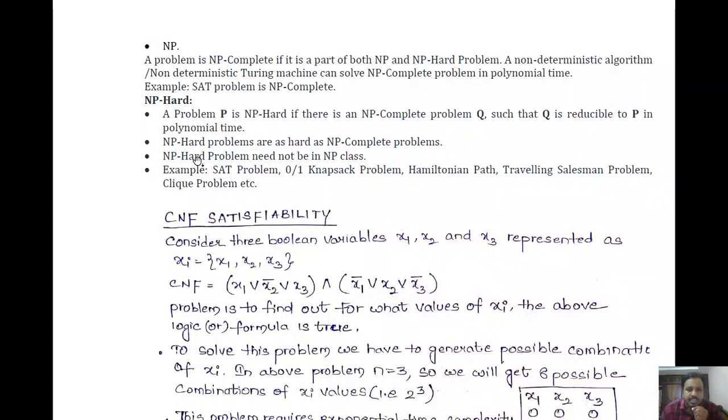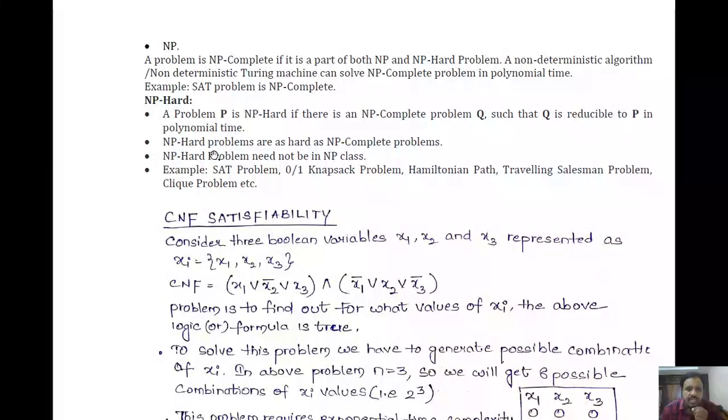Okay, so generally NP hard means assume that there is no non-deterministic polynomial time algorithm for these problems, right? So if we are able to define a non-deterministic polynomial time algorithm for such problems, then the problem will become an NP complete problem.